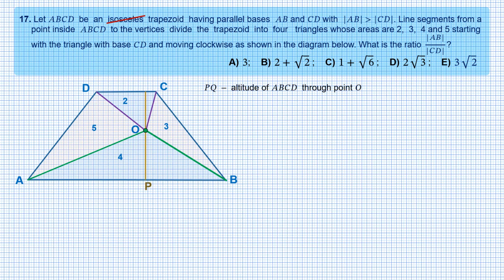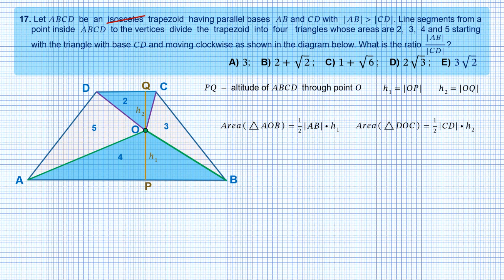Let's draw the altitude PQ through the point O, so that point P belongs to side AB and point Q belongs to side CD. Let H1 and H2 be the lengths of segments OP and OQ respectively. Then H1 and H2 are the heights of triangles AOB and DOC respectively. Then the area of triangle AOB is half the length of AB times H1, and the area of triangle DOC is half the length of CD times H2. The areas of triangles AOB and DOC are given. They are 4 and 2 respectively.